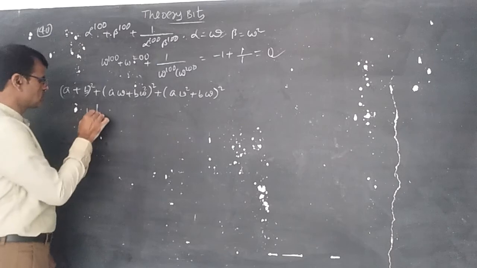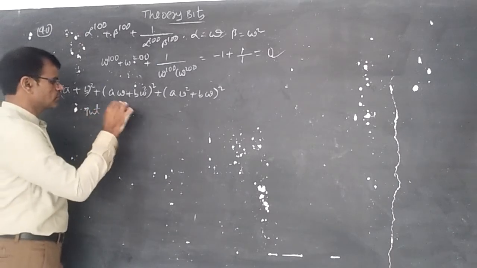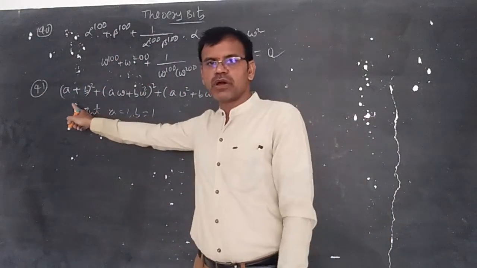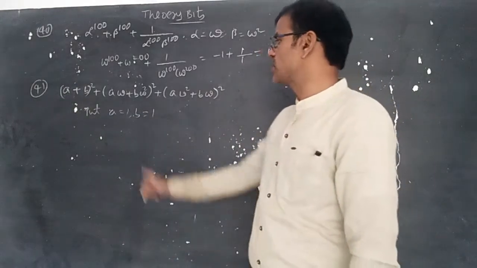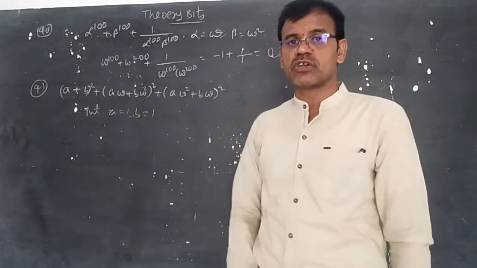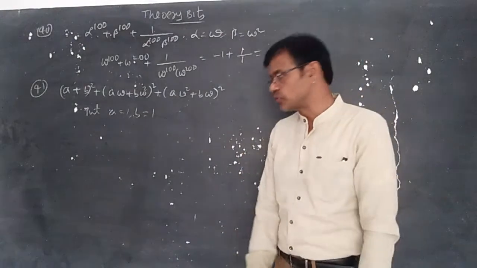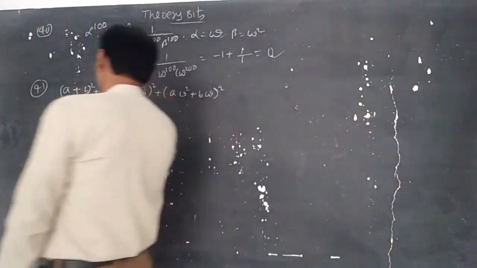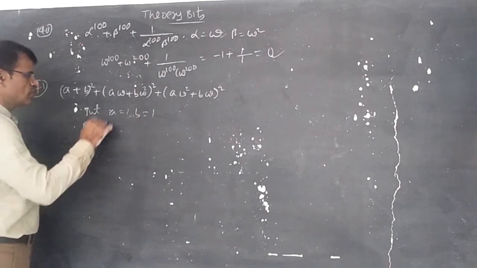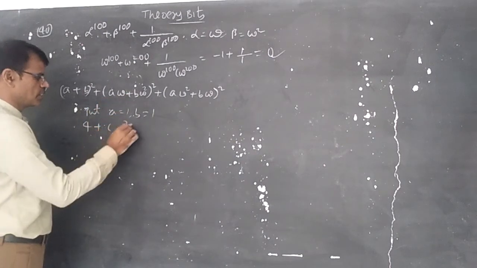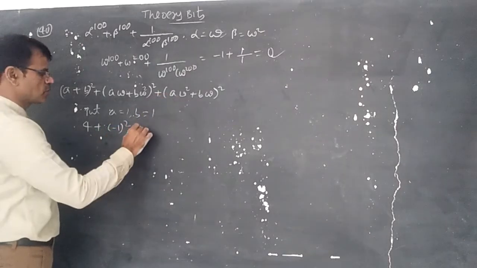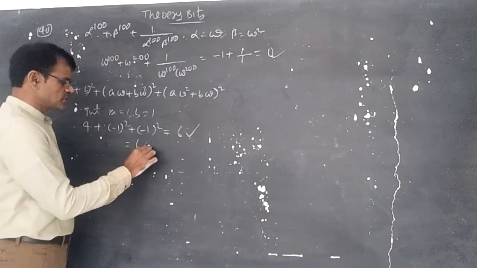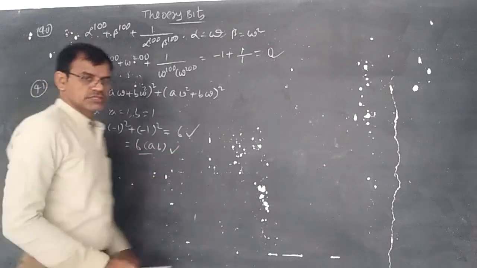Here it is better to put a is equal to 1, b is equal to 1. Without taking 1, in the IP we have done this with x plus y whole square plus x omega plus y omega square whole square plus x omega square plus y omega whole square. I think I gave that work to you. Now simply you can use the shortcut a is equal to 1 and b is equal to 1. Substitute here: 1 plus 1 becomes 2 square, which means 4. Of course omega plus omega square becomes minus 1 whole square, and omega square plus omega is minus 1 whole square. Answer is 6. Whenever we take a is equal to 1 and b is equal to 1, you can understand this is 6ab.